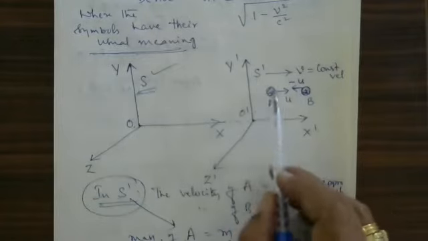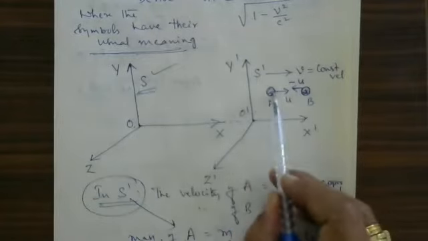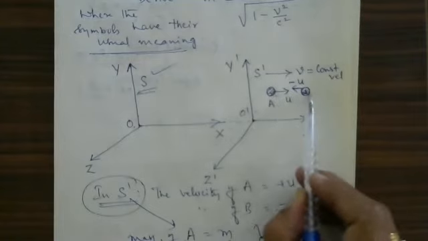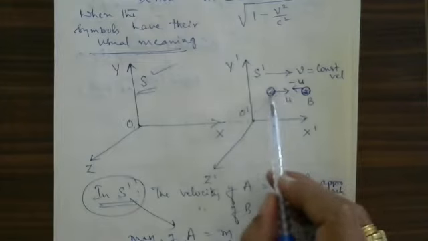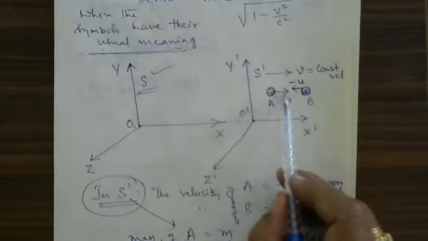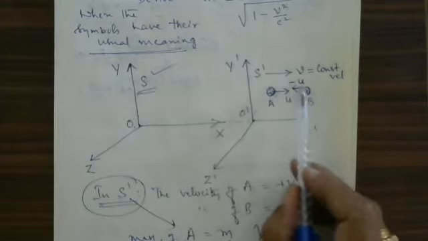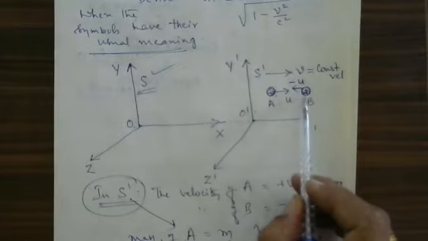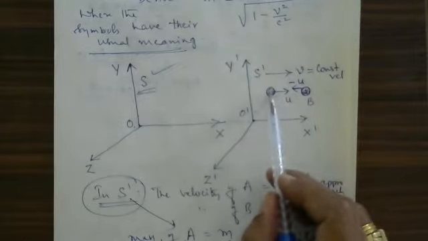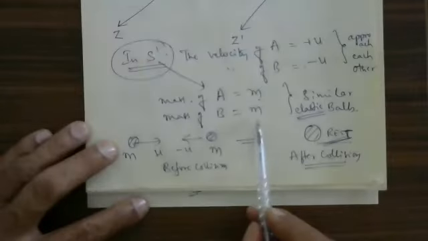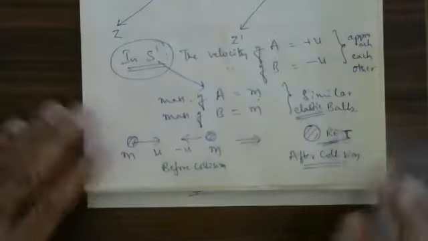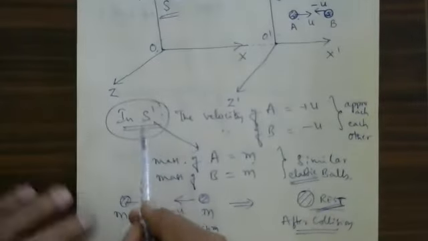In the frame S dash, I have chosen two similar elastic bodies A and B. They are approaching each other with a velocity of u. Therefore, body A has velocity u, body B has velocity minus u. Body A mass is equal to m, body B mass is equal to m, because they are similar elastic balls in the frame S dash.